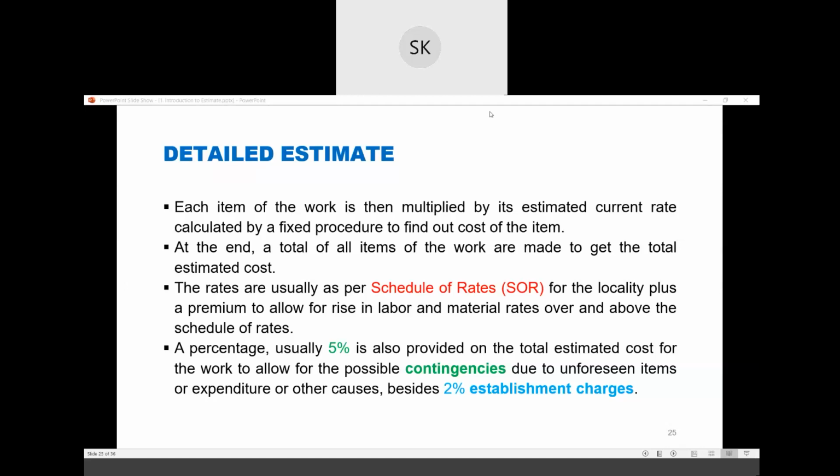Suppose my total cost of project, we generally provide 5 to 10% for contingencies. Suppose after estimation the total cost of the project came to 5 crore. So the total cost of the project is 5 crore. What we do is provide one more addition. This is not the final cost. We add 5% to 10%